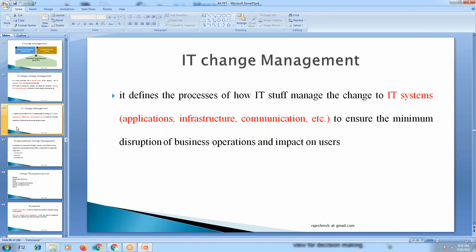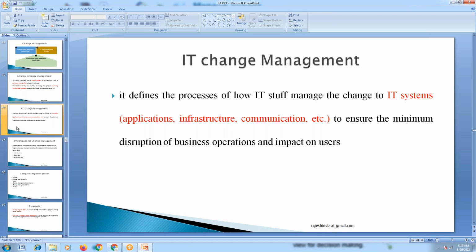In this process, we need to educate people who have used this application for a long time, right? So we need to provide essential training to them. At the same time, there are infrastructural changes. Whatever infrastructure we were using for a long time, we require to change it. Infrastructural changes are also essential. So these are all the activities we have to see, and we need to make sure to perform. These all come under IT change management.